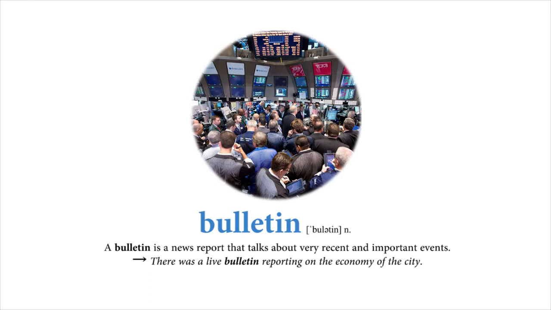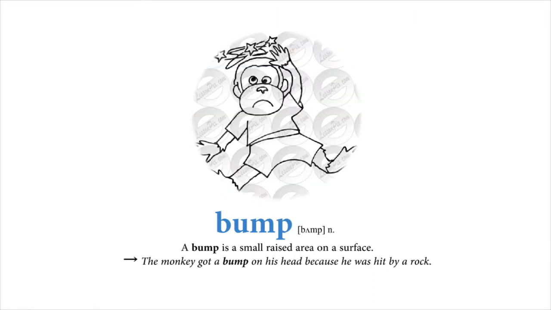Bulletin. A bulletin is a news report that talks about very recent and important events. There was a live bulletin reporting on the economy of the city. Bump. A bump is a small raised area on a surface. The monkey got a bump on his head because he was hit by a rock.